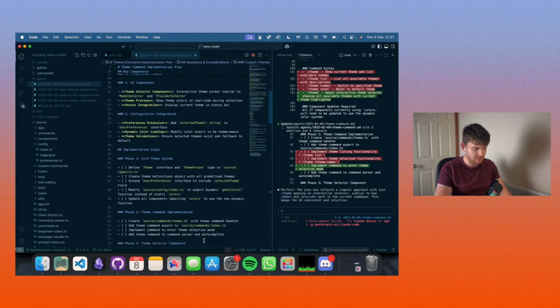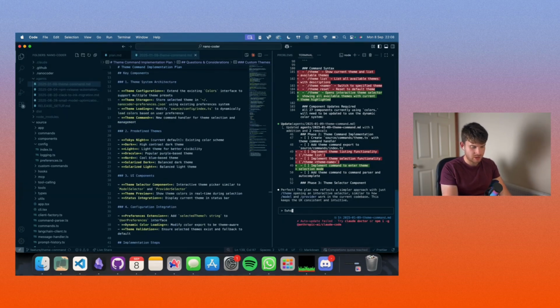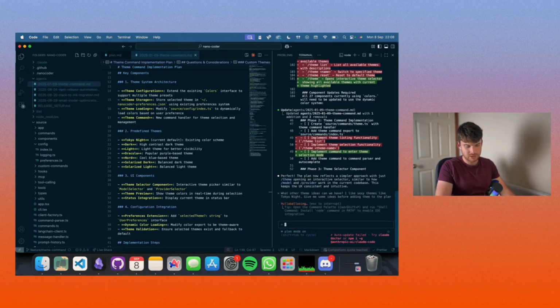I think the implementation plan itself is solid. I don't like the themes, not all of them anyway. I'm just going to ask it outright: what other theme ideas can we have? I like sexy themes like Tokyo Night. Give me some ideas before adding them to the plan. And I'm also just going to put it into plan mode here, just so it definitely doesn't make any amends. And if we're happy, we'll add it to the plan in a sec.